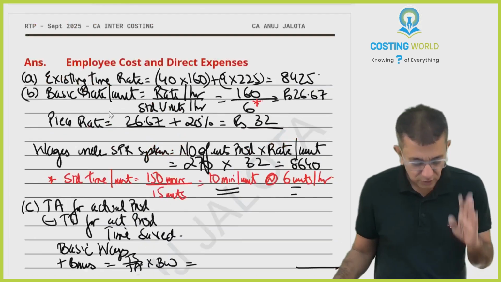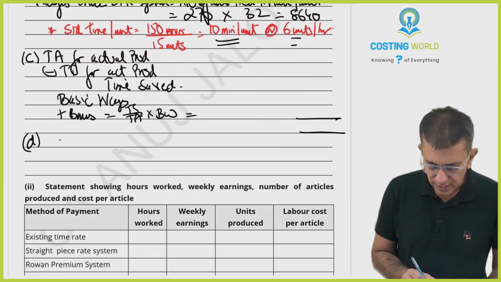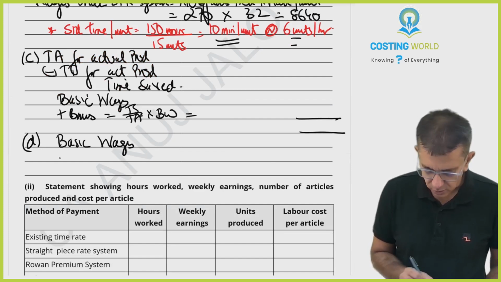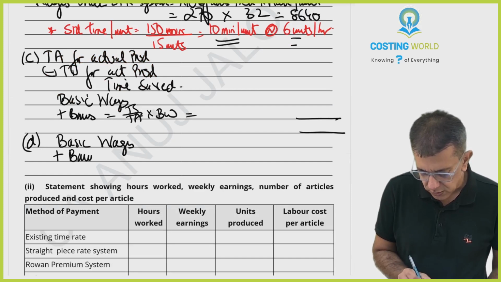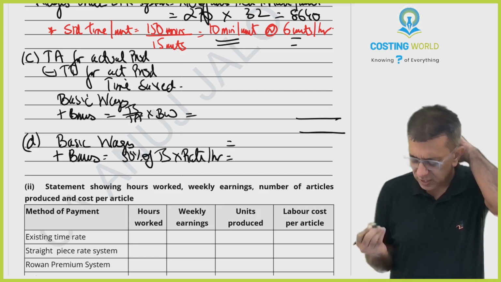Now, part D is what? Wait, I still have to be computing, but part D is what? Halsey premium system. In Halsey, basic wages will still remain same. But bonus, 50% of time saved into rate per hour. And then we shall start to be computing.